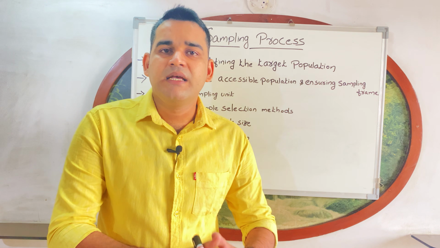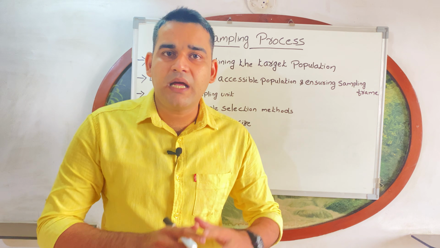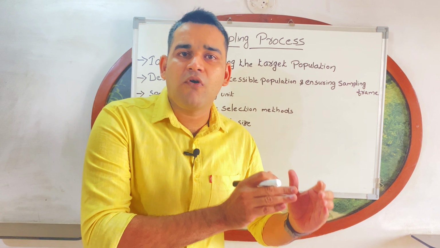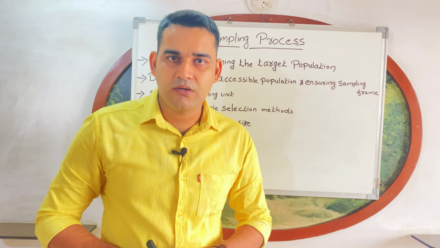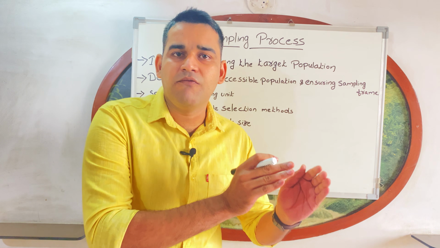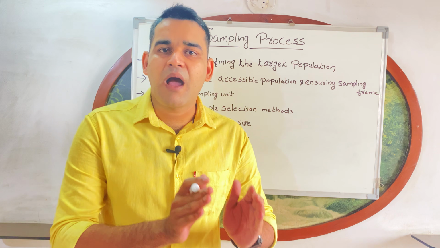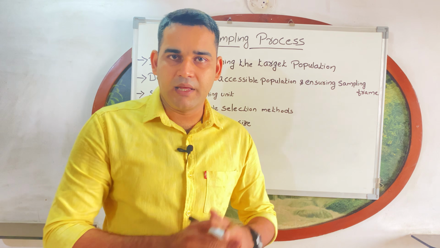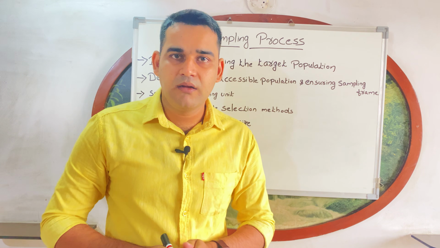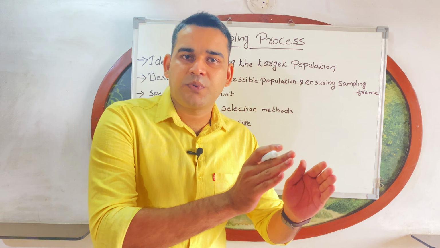So what is meant by sampling process? The different steps or the different actions involved while taking the sample is called sampling process. To conduct the sampling or to select the sample, different steps will be there, like our research process.